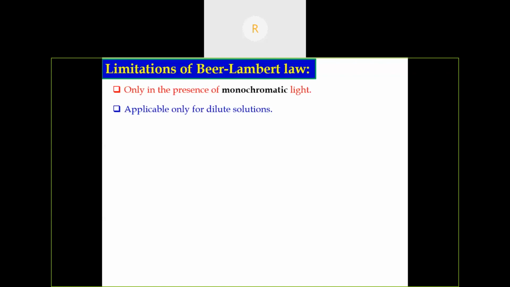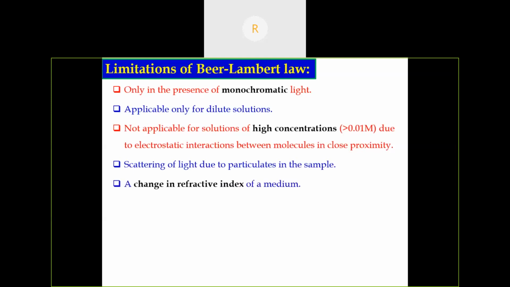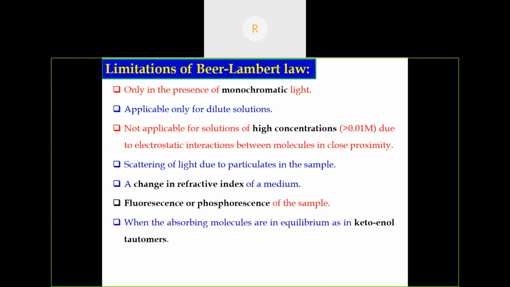So what happens at higher concentrations? There will be some electrostatic interaction between solute molecules when they are in close proximity. Also, scattering of light due to particulates in the sample, a change in the refractive index of the medium, and fluorescence or phosphorescence of the sample will cause deviation from the Beer-Lambert law.